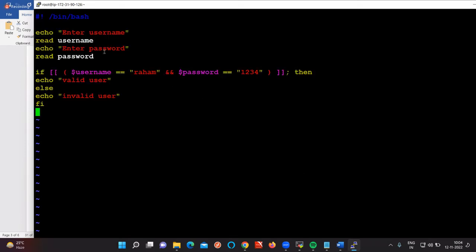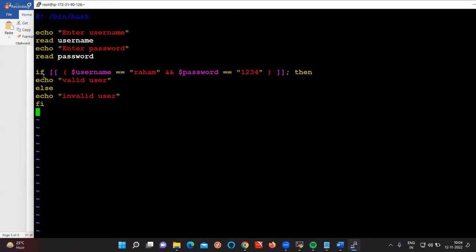For example, the meaning of the first line, what is it going to do? It is going to print enter username. On the second line, we are going to enter the username. On the third line, again, it is going to ask for the password. And on the fourth line, we are going to enter the password.